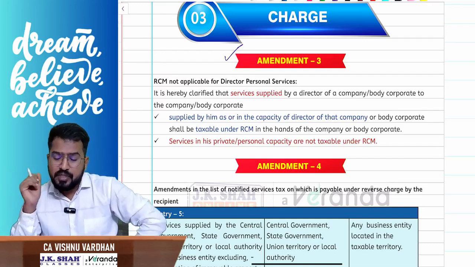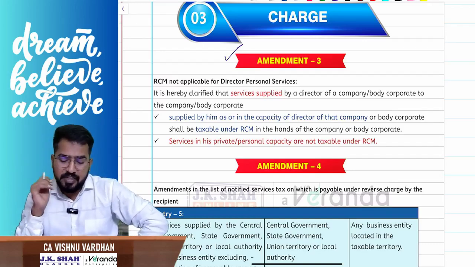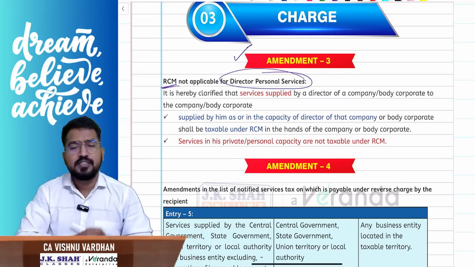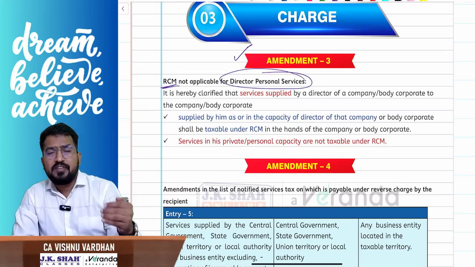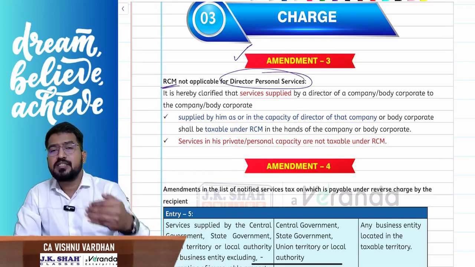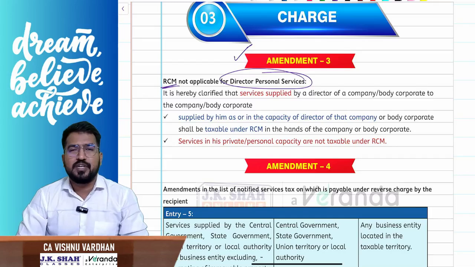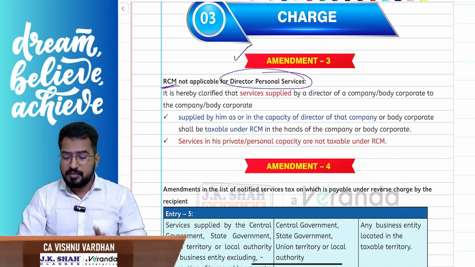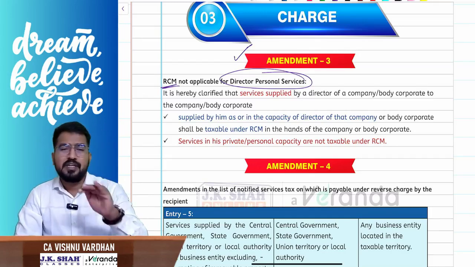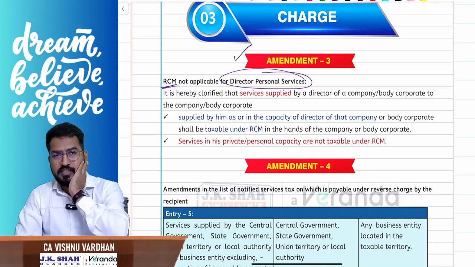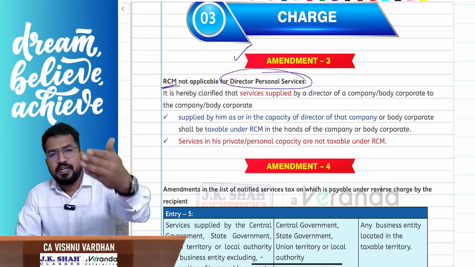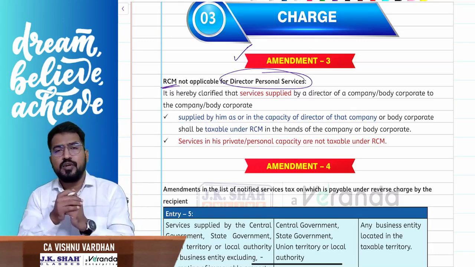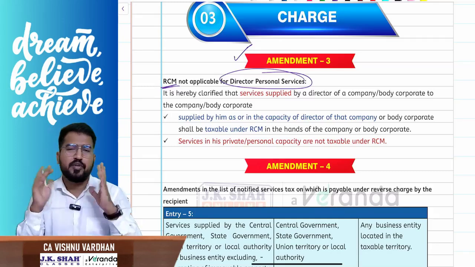Now coming to the next amendment, charge chapter, amendment 3. You already know the services provided by a director are subjected to RCM, and whatever services the director provides in his capacity as a director, that is only subjected to RCM. Anything else he is providing in his personal capacity will be subjected to tax as per the individual case; we have to check. For example, I am a director of a company, getting director's remuneration for the services I provide to the company as a director. So it will be subjected to RCM straight away if I am not an employee.